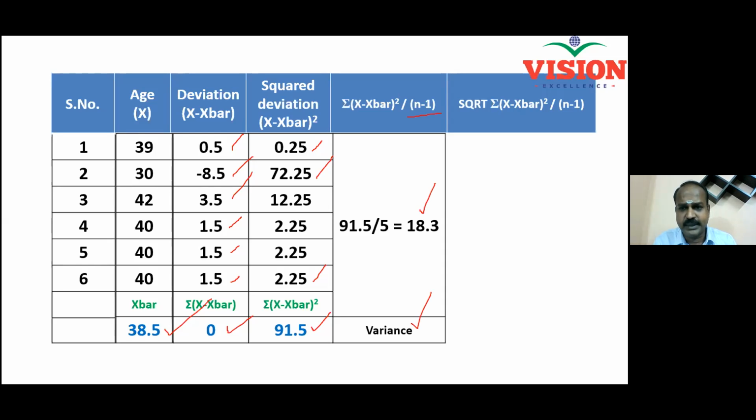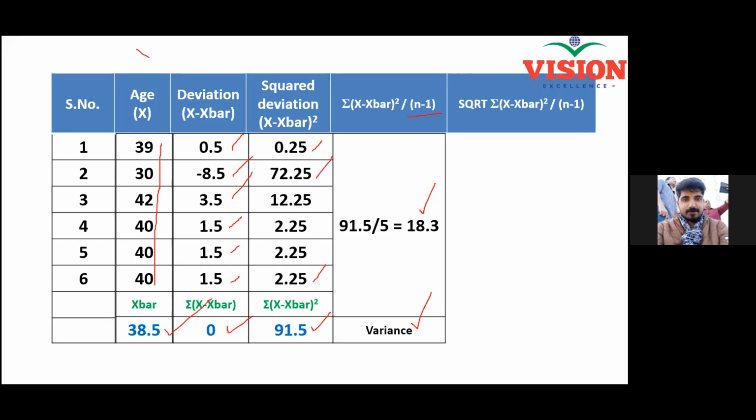Can somebody tell me what is the unit of data tabulated here? 39 means what is the unit here? Year. Very good. Year. The unit is years. Fantastic. And so what is the unit of this number 18.3? What will be the unit here?